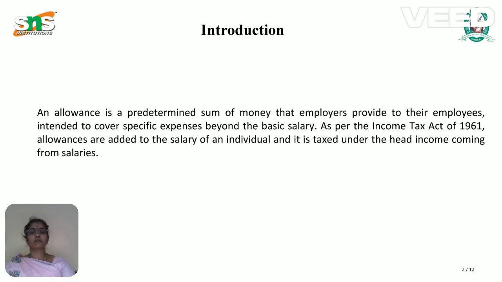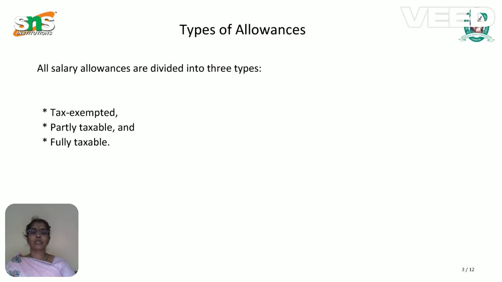Either allowance or perquisite is nothing but an additional benefit. A perquisite is a non-monetary benefit provided to the employee by the employer.